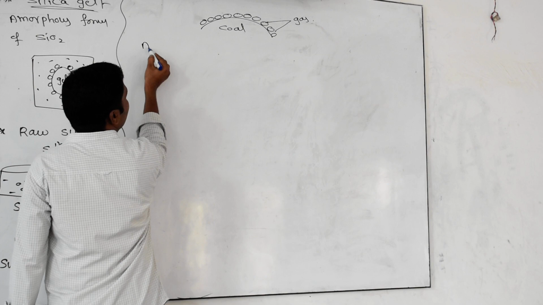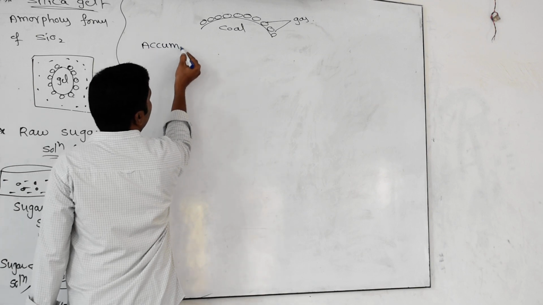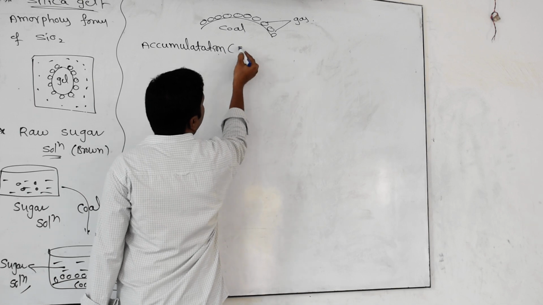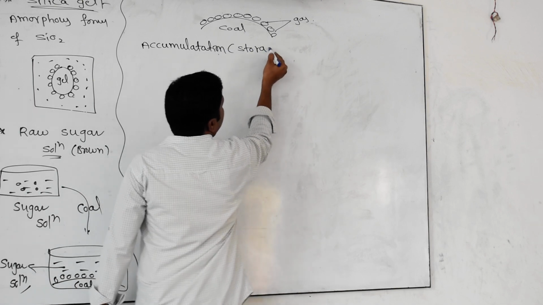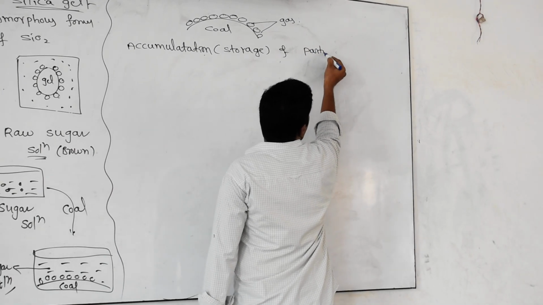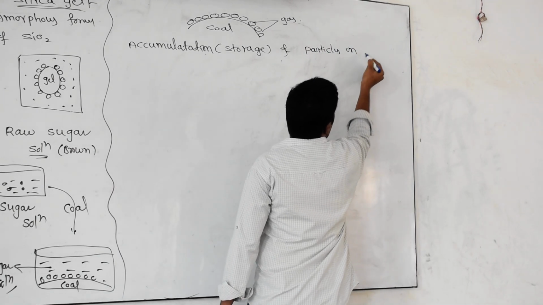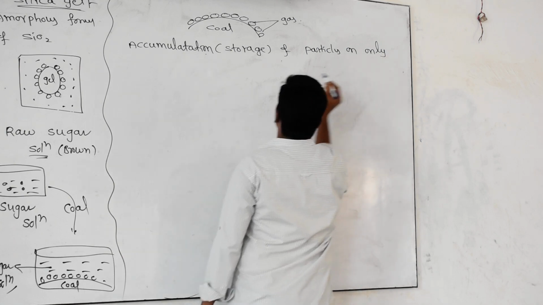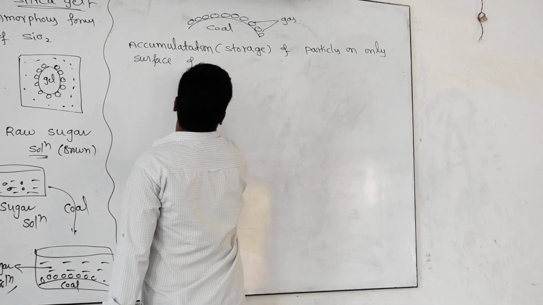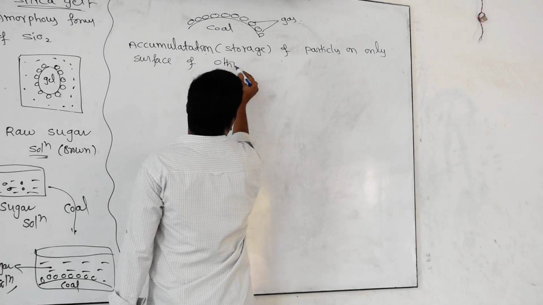Adsorption definition: accumulation. Accumulation, in our own words, is nothing but storage of particles only on the surface of another substance.